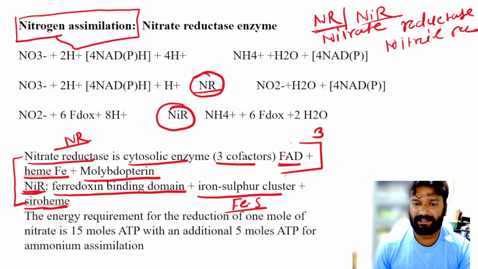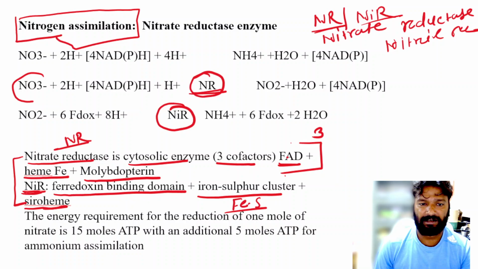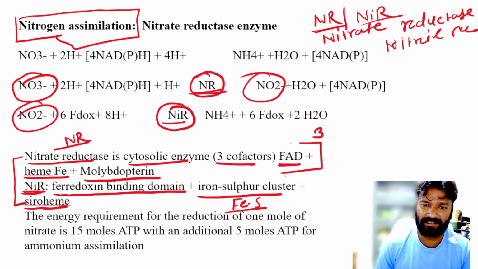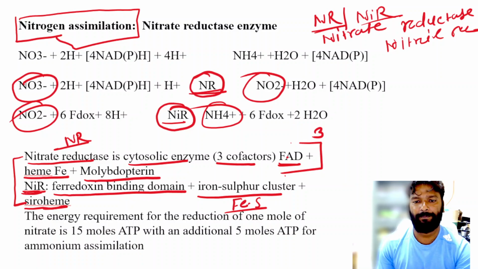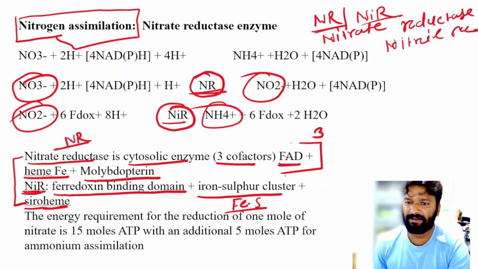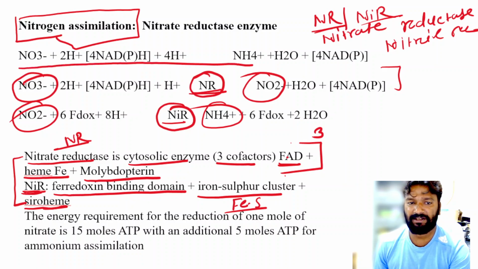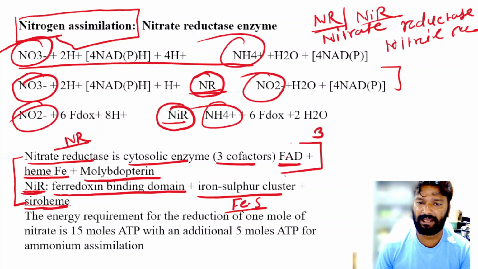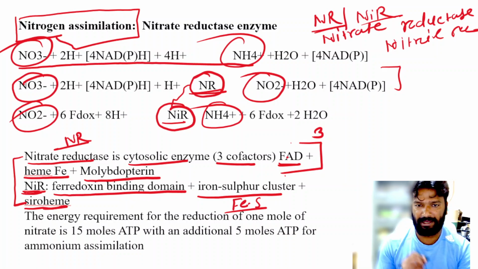So this nitrate reductase converted nitrate to the nitrite, and this nitrite reductase converted this nitrite into the ammonia. Okay, very clear. So this is the reaction of nitrogen assimilation, where nitrate is converted into the ammonium by the help of these two enzymes.